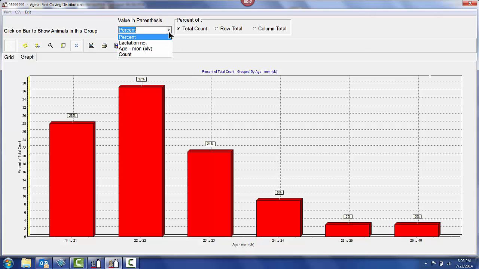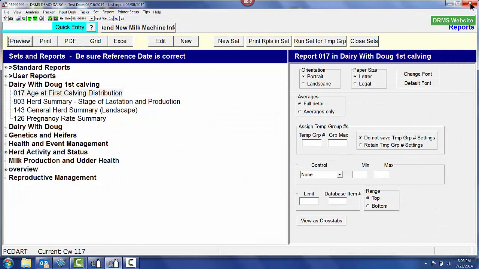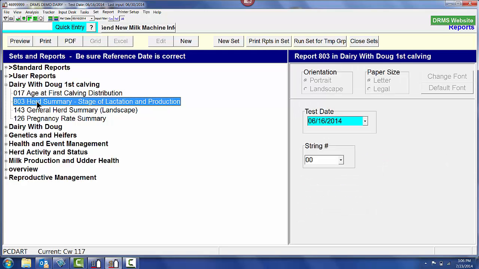If I want to just look at actual numbers in the drop-down box, I can change to count. Now I'm going to have the number of animals that calved in this distribution range, age in months, in this particular herd. One of the other PCDART standard reports that we can use is called the 803 herd summary.